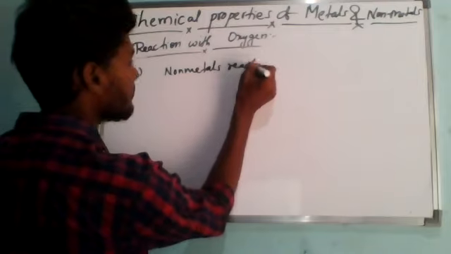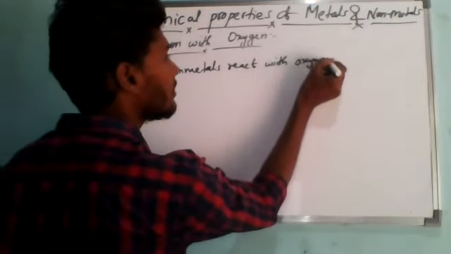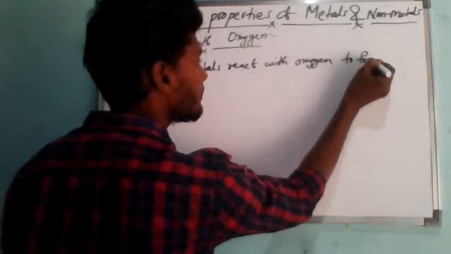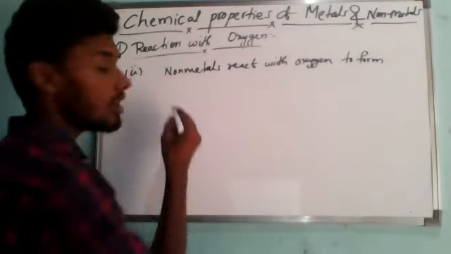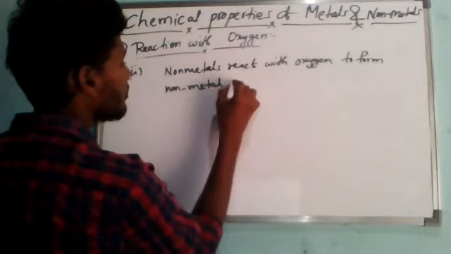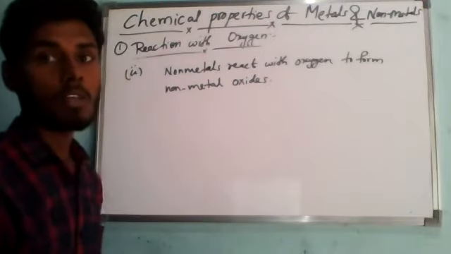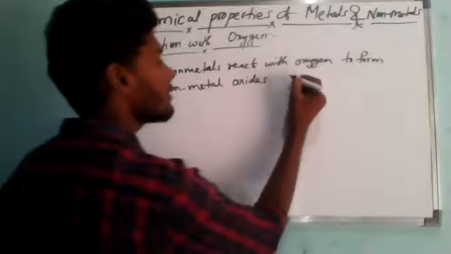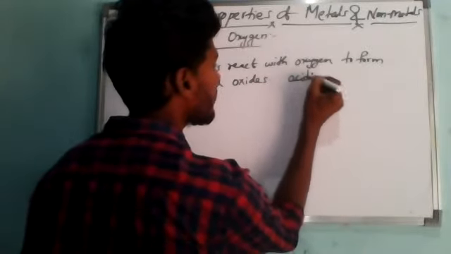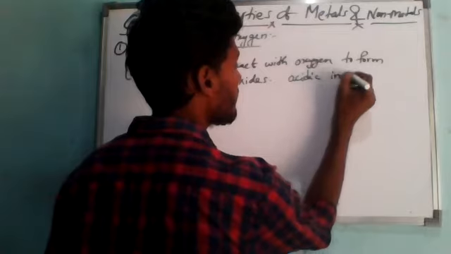Non-metal oxides are acidic in nature, because metal oxides are basic in nature.